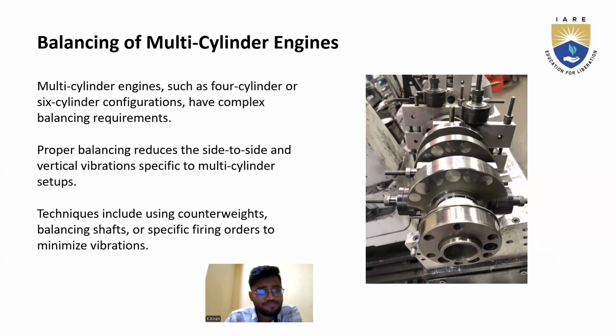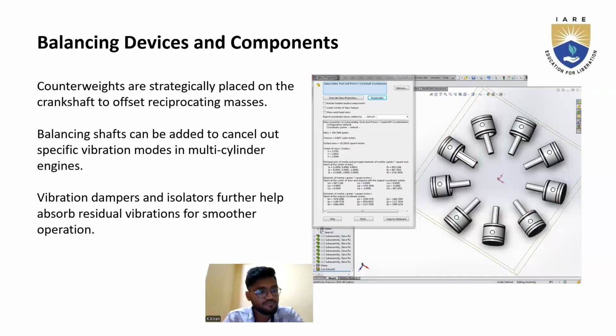Balancing of multi-cylinder engines. There are different types of multi-cylinder engines, like 4-cylinder or 6-cylinder. They have different applications and properties, and we need to balance them properly. They also have side-to-side vibrations based on the multi-cylinder setup. Balancing devices and components include counterweights to balance the reciprocating motion. At the same time, multi-cylinder engines can add shaft balancing, through which they can cancel out the specific vibration.